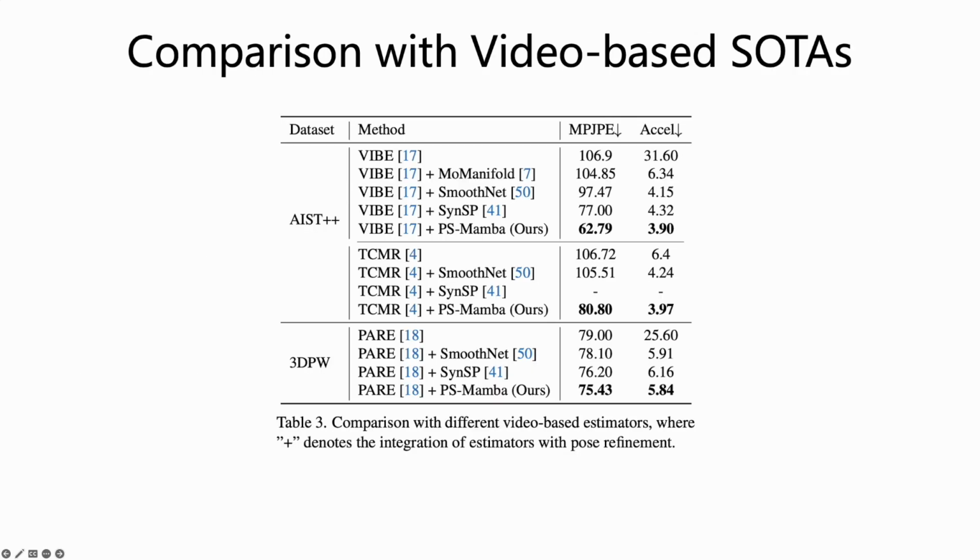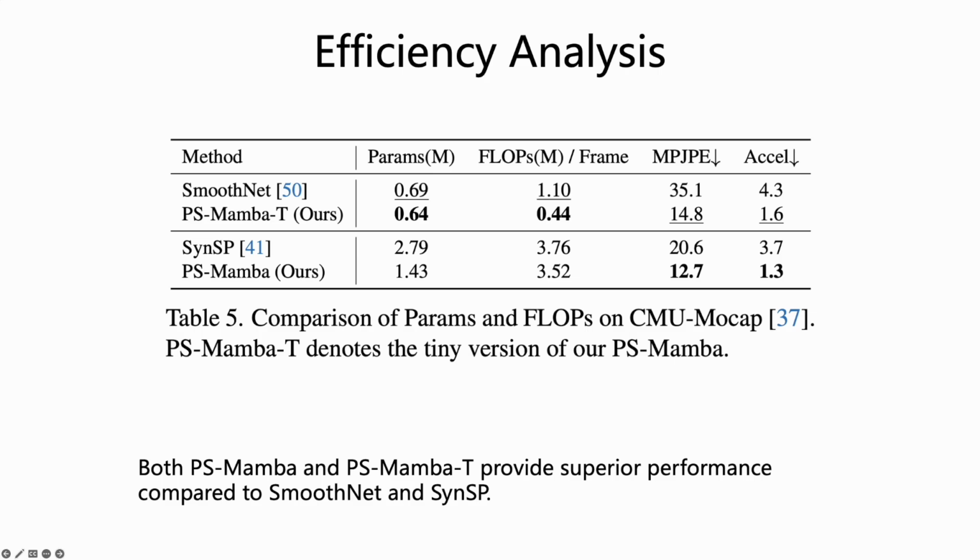PS-Mamba outperforms existing video-based methods by consistently delivering superior accuracy in human pose refinement, demonstrating its effectiveness in capturing spatial-temporal features and utilizing state space modeling. Both PS-Mamba and PS-Mamba-T provide superior performance compared to SmoothNet and SynSP, offering an optimal balance of accuracy and